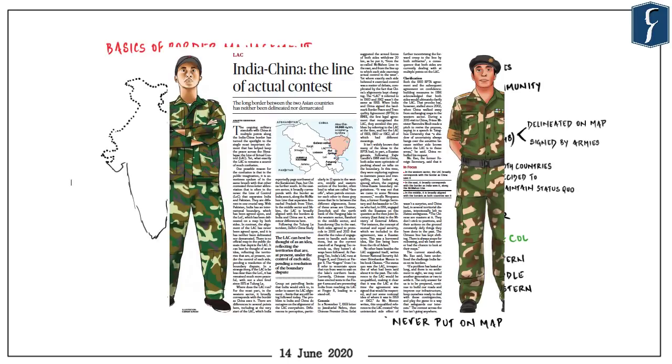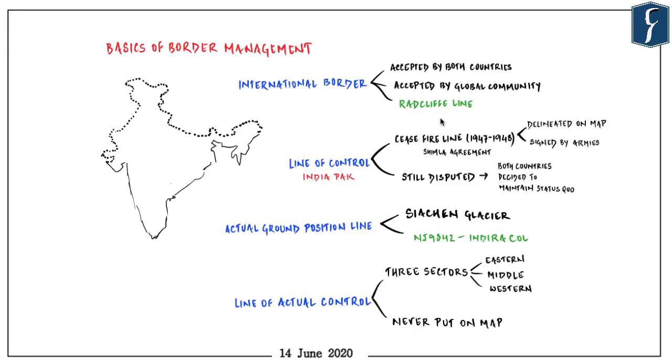We'll start today's discussion with an extremely important topic, and that is of basics of border management. It obviously gets covered in GS3 security issues, but it is also important to understand various kinds of boundaries and the terms which we use for them. For example, you keep on hearing international border, line of control, basically with reference to cross-border terrorism with respect to Pakistan. Then intermittently news appears regarding AGPL or actual ground position line.